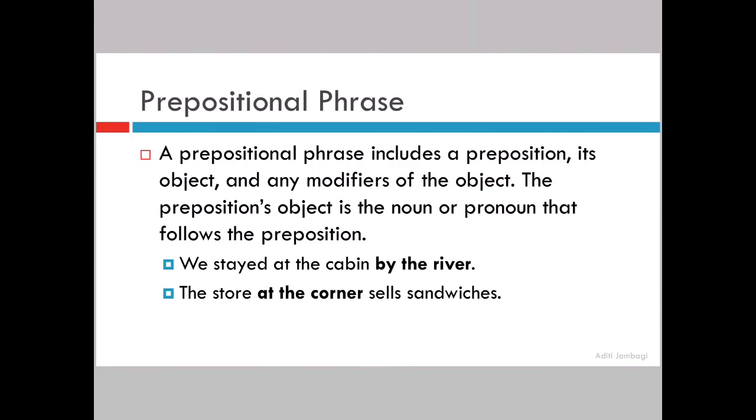Let us see the example. We stayed at the cabin by the river. Where did we stay? We stayed at the cabin by the river. So by is your preposition. It is telling you we stayed at the cabin which was by the river. Specific location it is giving you. And the store at the corner sells sandwiches. Which store? The one at the corner. Very specific location they are telling you, right? So at the corner is your prepositional phrase. How come? Because at is your preposition and the corner is your preposition's object.